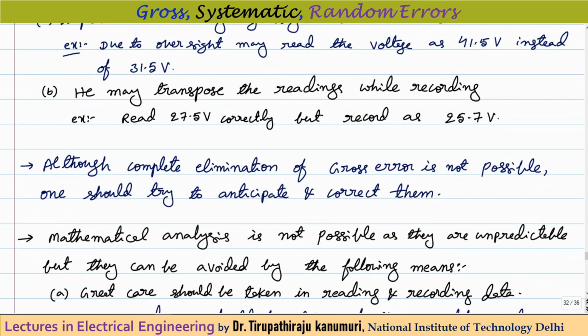Or sometimes, after recording the data, we have to make some calculations to get the final value. He can make mistakes in the calculations. So all these come under the category of gross errors. Because these gross errors are due to human mistakes, they cannot be avoided and they cannot be anticipated beforehand. So that's why they cannot be analyzed mathematically.